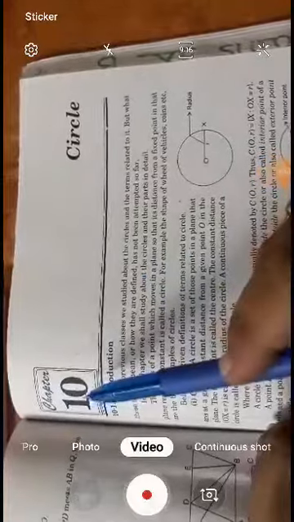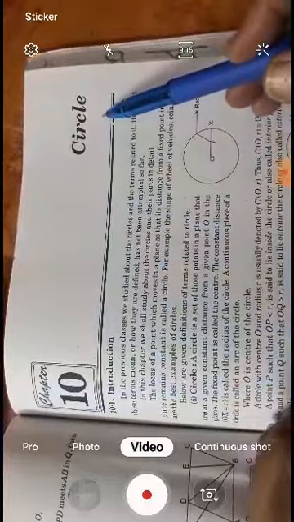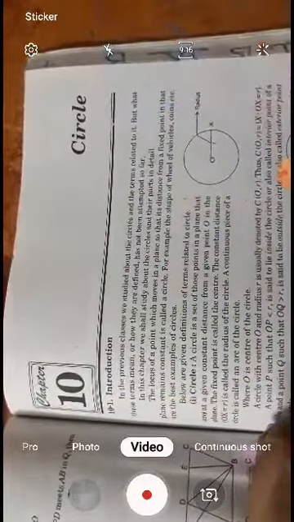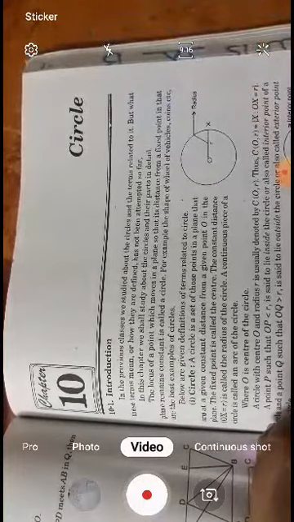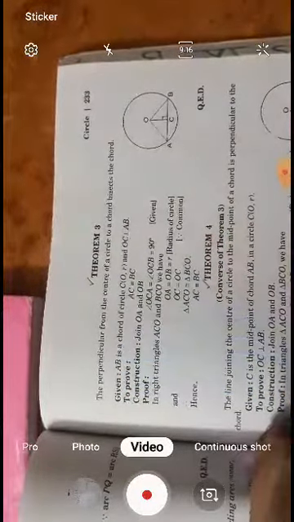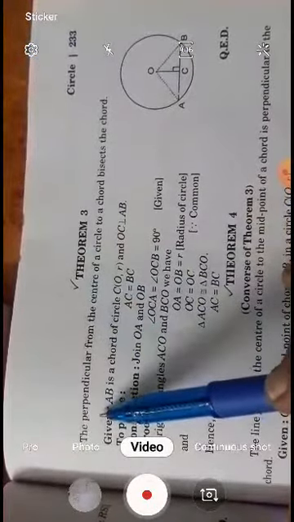Good morning, students. Let us start chapter 10, Circle. In this chapter, we start theorems. I am telling you only those theorems which we need in the exercise and which are important for your chapter. This is the first theorem.